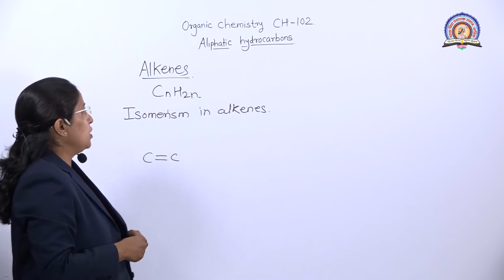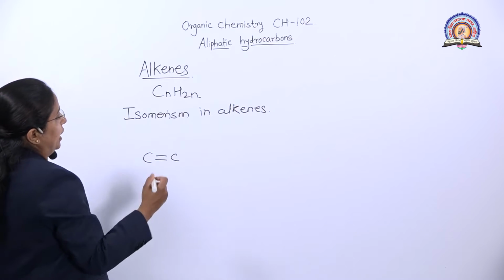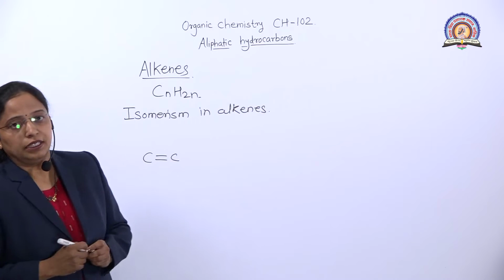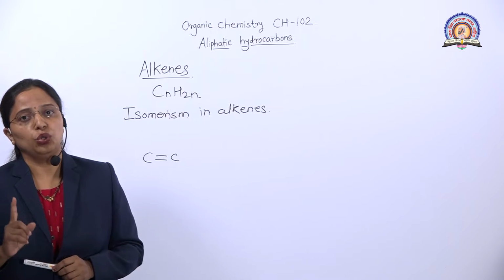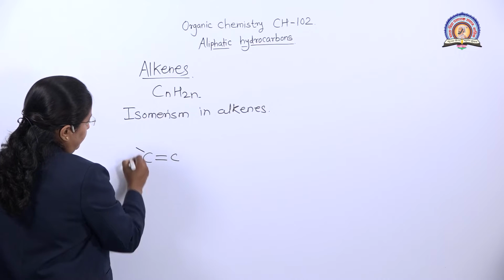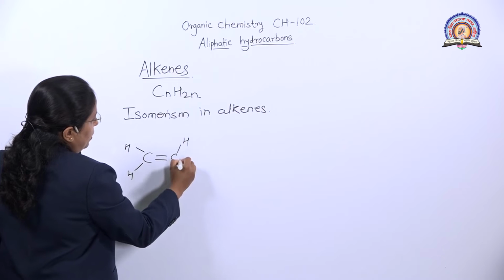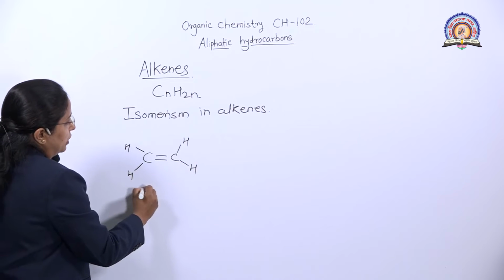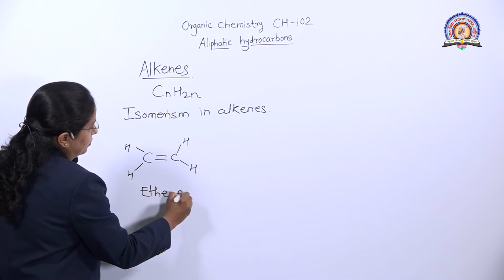Now, in the isomerism in alkenes, ethene and propene have only one isomer. So here we draw the structure of ethene. Ethene means two carbon atoms.